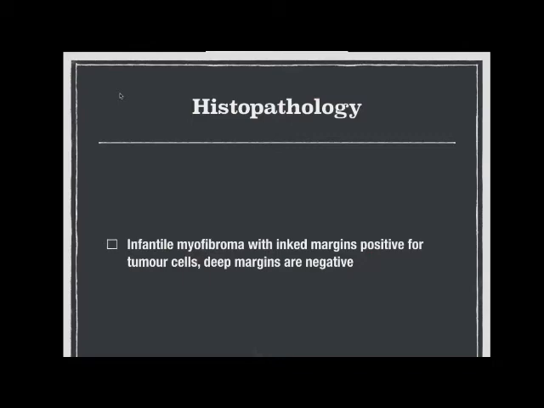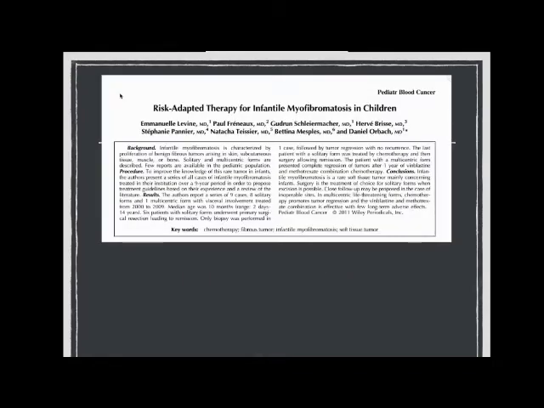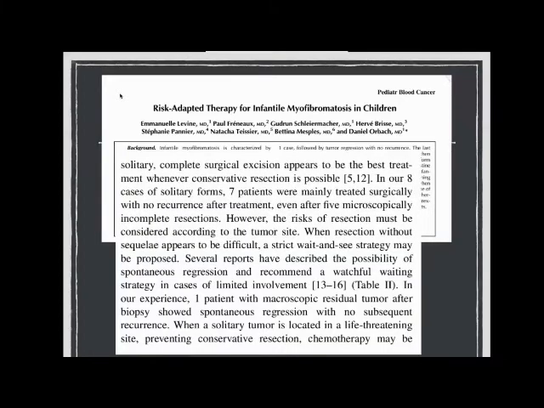So how do you go about it, Pooja, now? Yes, sir. When we review the literature, there is one paper on risk-adapted therapy for infantile myofibromatosis, which can be solitary or multiple. For solitary lesions, when complete resection is possible, surgery is the treatment of choice.